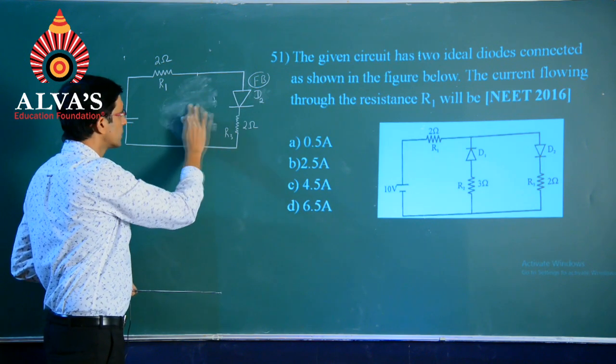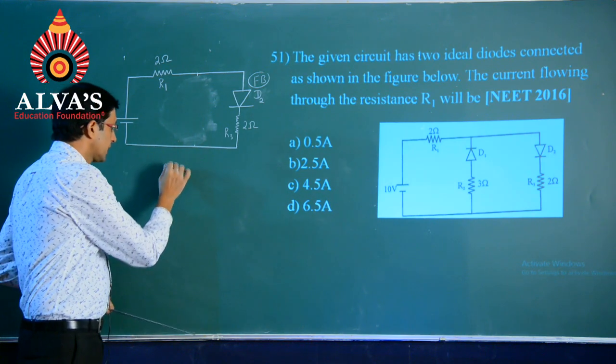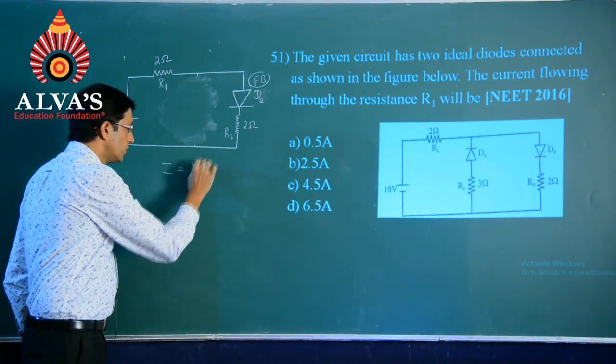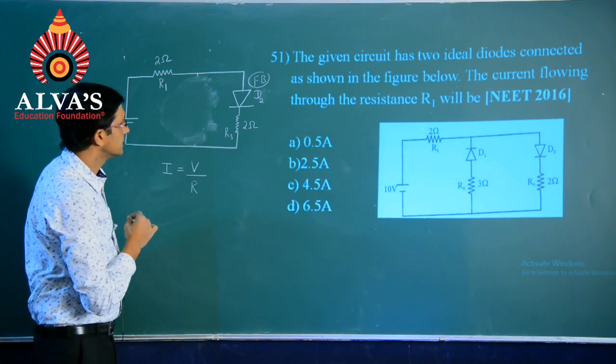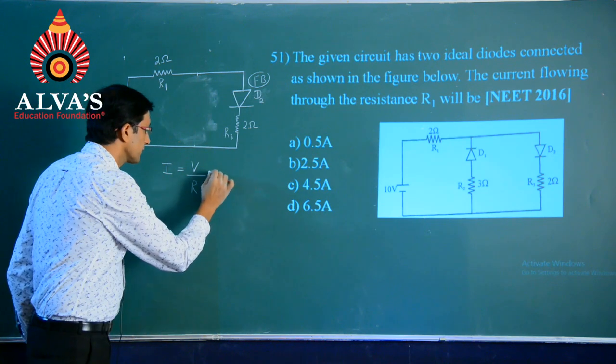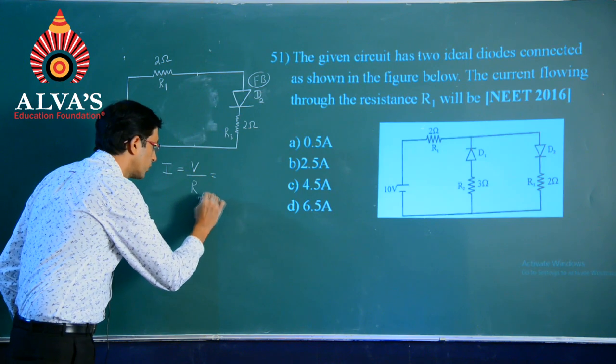So, on eliminating this portion, since it will not become a part of the circuit, current flowing through the resistance R1, I, will be equal to V divided by, in fact it is like this right now, I is equal to V by R effective.